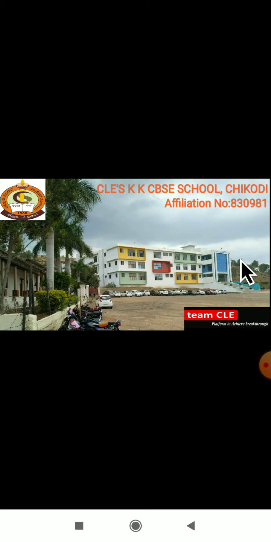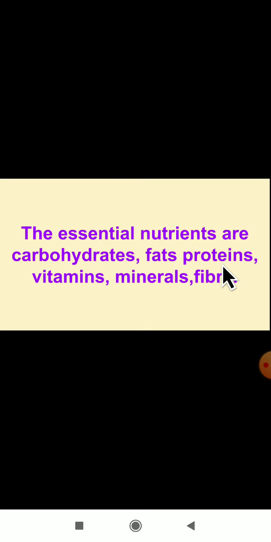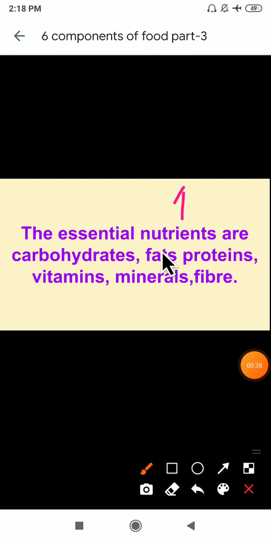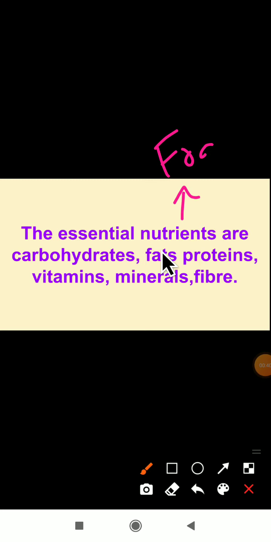Dear students, in the previous video class, we started with the second lesson, components of food. Let us revise what we learnt in the previous video class. As we learnt, there are some essential nutrients. Where are these essential nutrients present? These essential nutrients are present in our food, not in only one kind of food, but in different kinds of food.